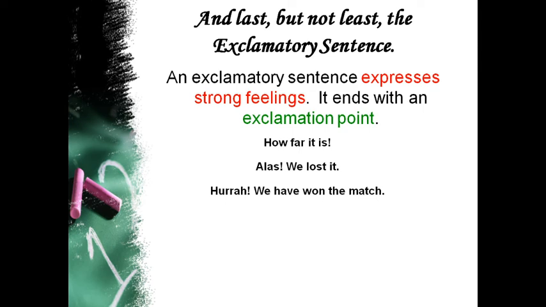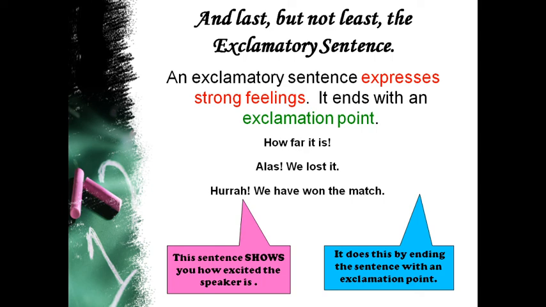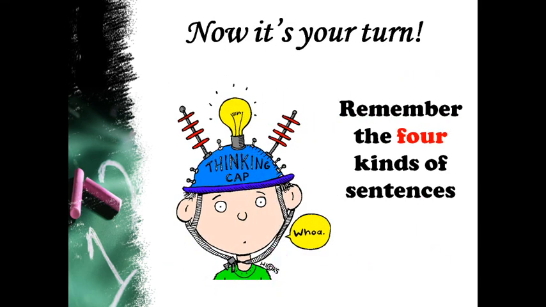Alas, we lost it. Hurrah, we have won the match. This sentence shows you how excited the speaker is, and it ends with an exclamation point. Sometimes the exclamation word may come at the beginning of the sentence.